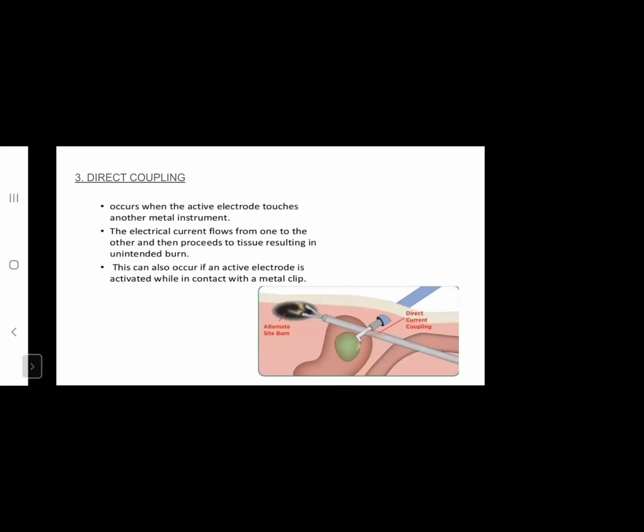Then comes direct coupling. It occurs when the active electrode touches another metal instrument. The electrical current flows from the activated electrical instrument to the other instrument that it is touching, and proceeds to the tissue, resulting in unintended burns. This can also occur if an active electrode is activated while in contact with a metallic plate.